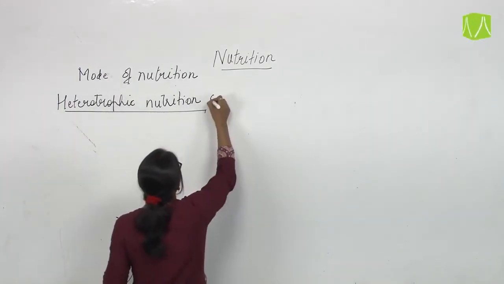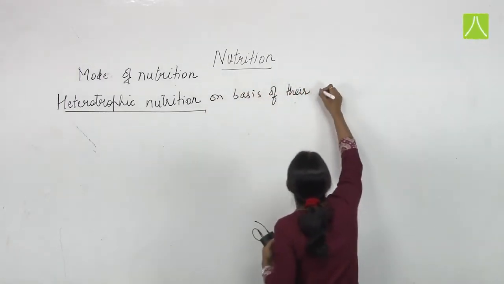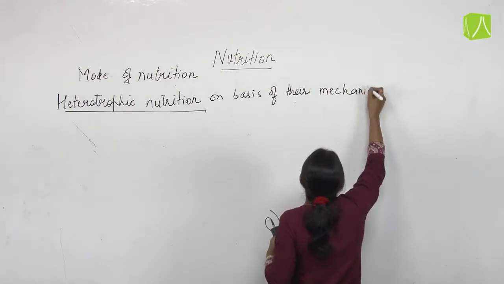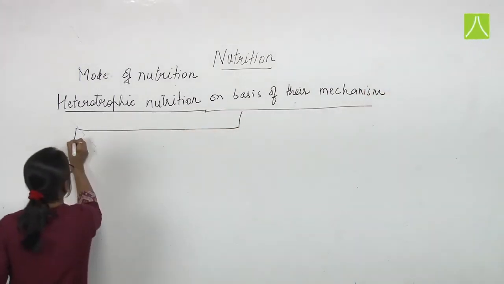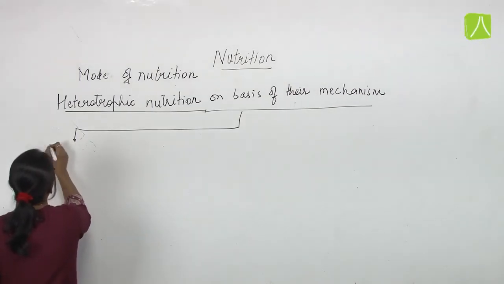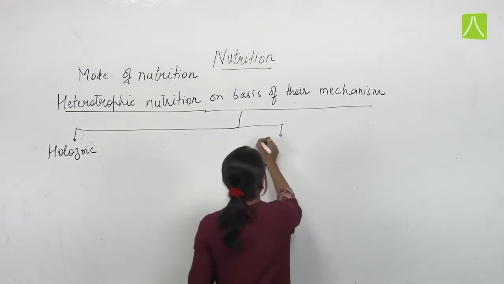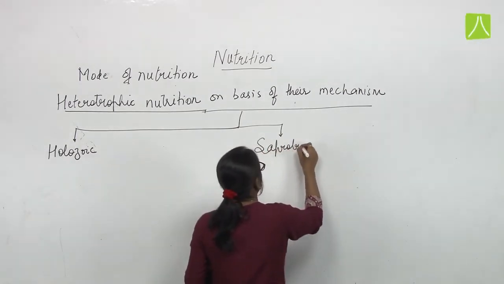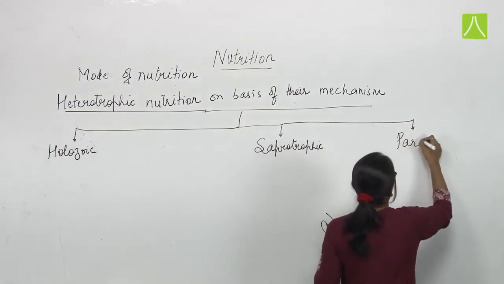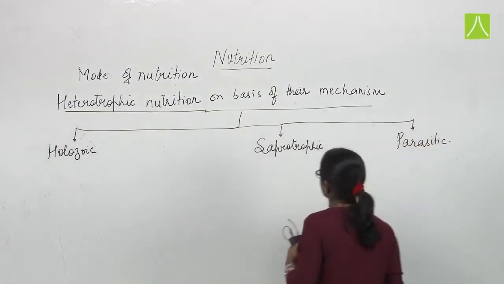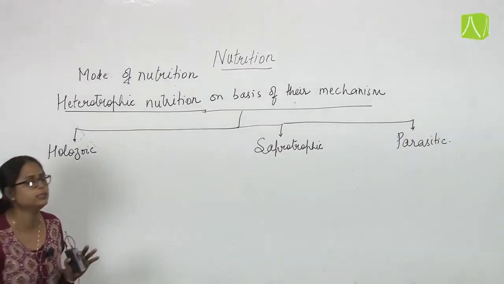Now the heterotrophic nutrition on the basis of their mechanism. It is again of three types. First one is Holozoic, Saprotrophic, and Parasitic. Now what is Holozoic, what is Saprotrophic, what is Parasitic?